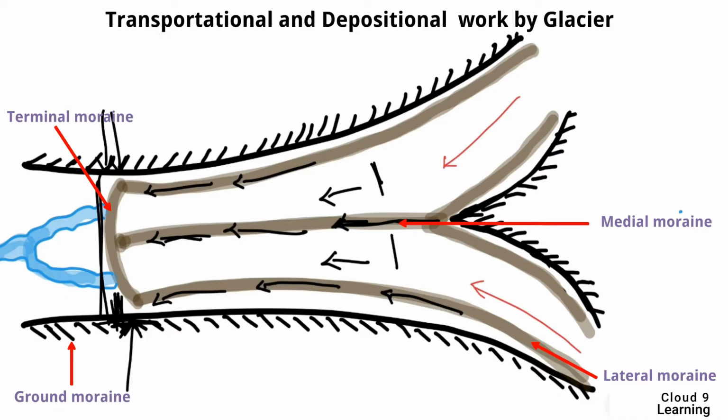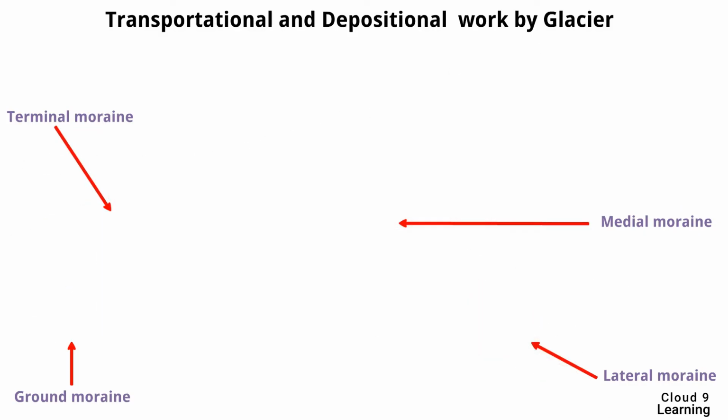Terminal moraine is found at the end point reached by the glacier. This is the end point of the glacier. As you can see here, it is the ending point of the glacier, and this is the terminal moraine.